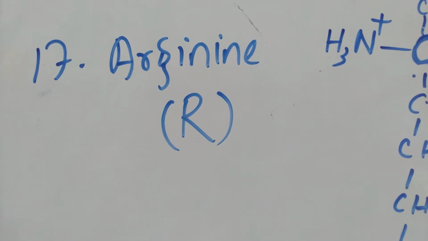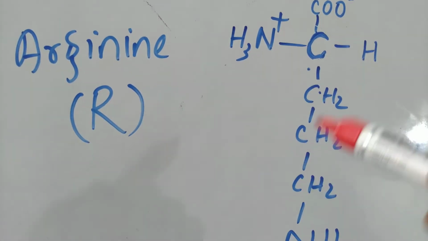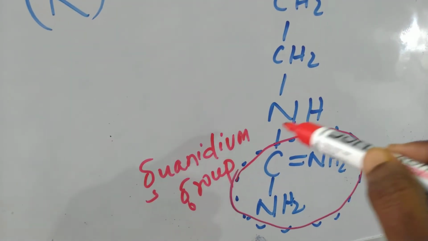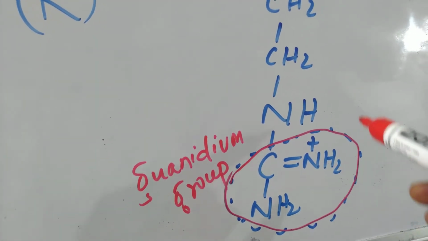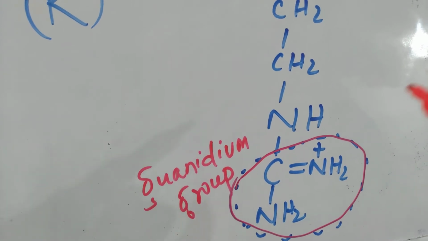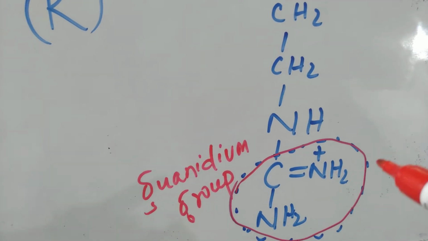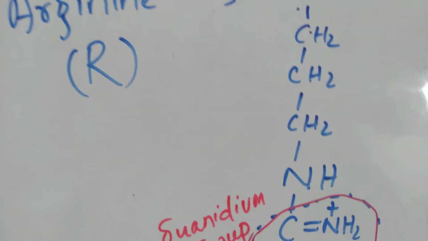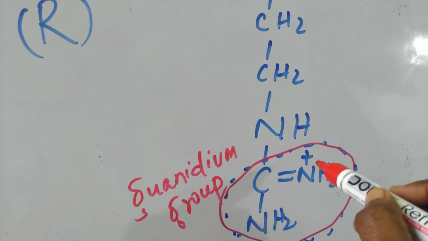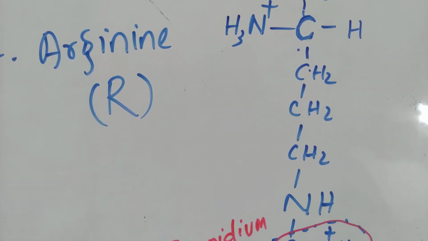And the next amino acid is arginine, which is denoted as R. Again, if we go to the structural part, then we can see 3 carbon atoms, 1 NH group and 1 another guanidinium group. So the exceptional case of this amino acid is it contains 1 guanidinium group. It may be asked in the B section of CSIR questions. So remember which amino acid contains 1 guanidinium group. This is arginine. And also you can see there is again a positive charge here, so it is also a positively charged amino acid, that is arginine.